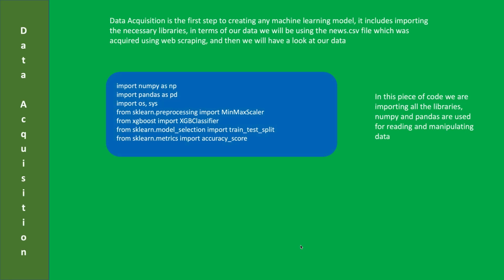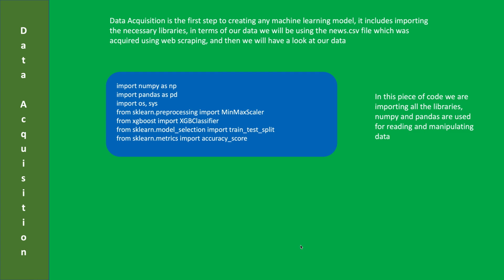Let's get to the programming part. We will be using Python and Jupyter Notebook to program our machine learning model which will detect Parkinson's disease. Data acquisition is always the first step to creating any machine learning model. We will import our necessary libraries and our data. Our libraries are NumPy, which is used for math, mean, median, mode, standard deviation; Pandas, which is used for handling our data,